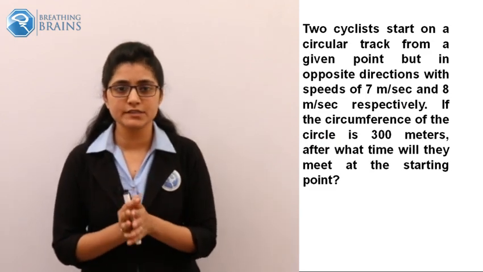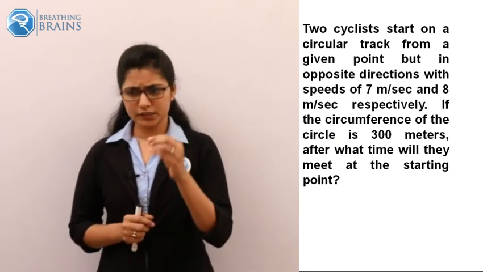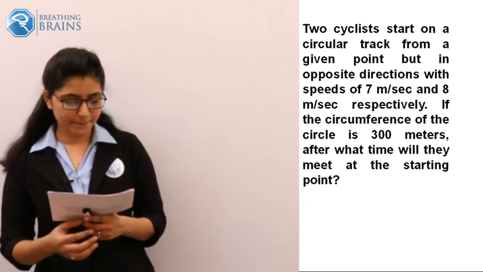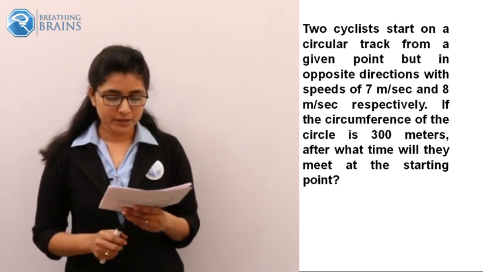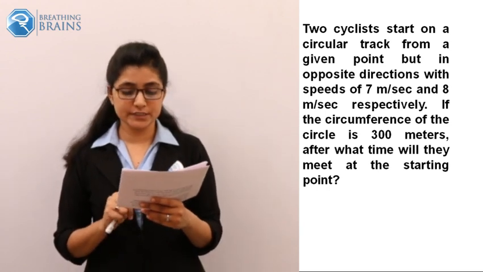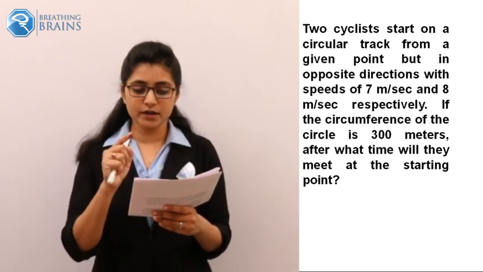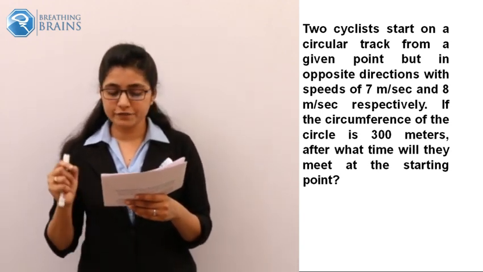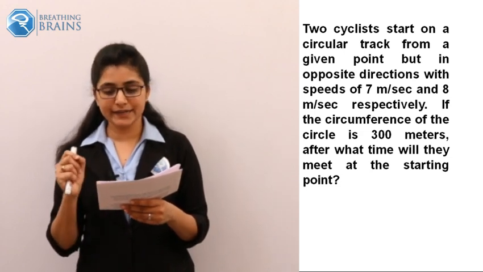The first problem is on your screen. So this is our first problem segment: two cyclists start on a circular track from a given point but in opposite direction. They travel on the circular track in opposite directions with speeds of 7 meter per second and 8 meter per second.